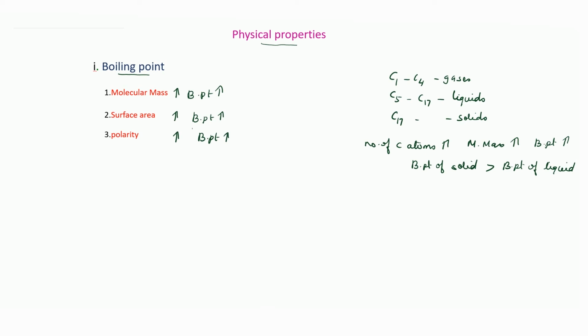Next, we will talk about surface area. As the surface area increases, boiling point increases. So, you compare this compound, you take CH3, CH2, CH2, CH2, CH3. So, you take one more compound, CH3, CH, CH3, one branch you have here, CH2, CH3. So take another one, CH3, C, CH3, CH3 and you have CH3.